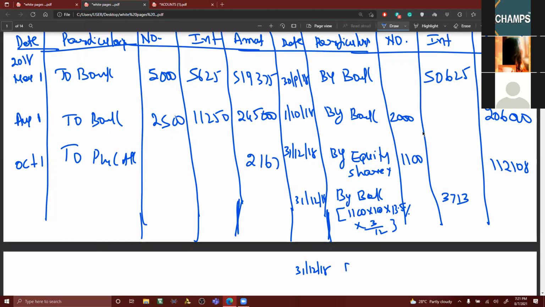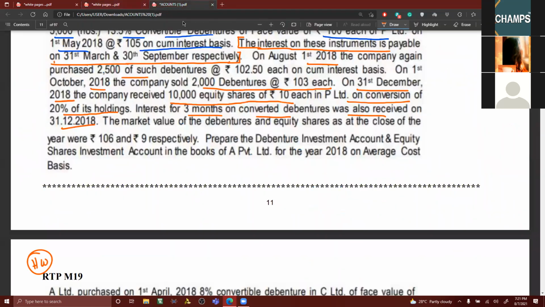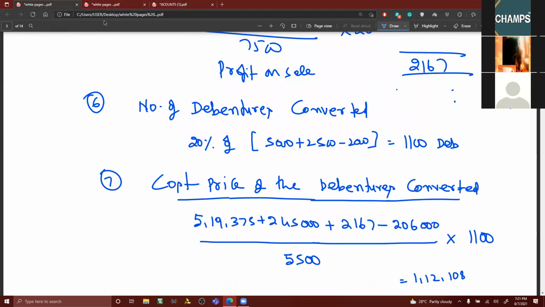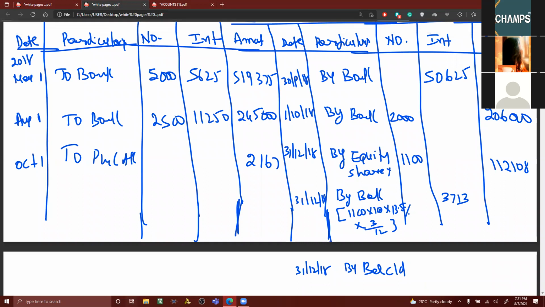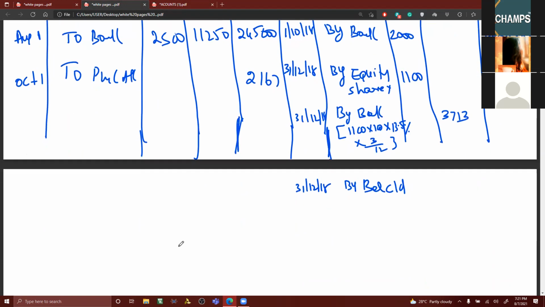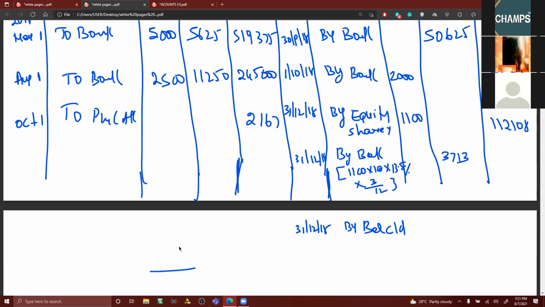And then finally, by balance carried down as usual. But I think in this problem he has given market value. What is the market value of debentures? 106. So first we will find out the number of debentures. Number of debentures left is how much? 5,000 plus 2,500, it is 7,500. Less 3,100, 4,400. Yes, 4,400.